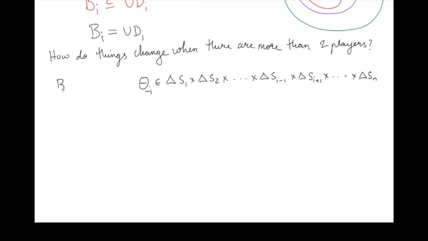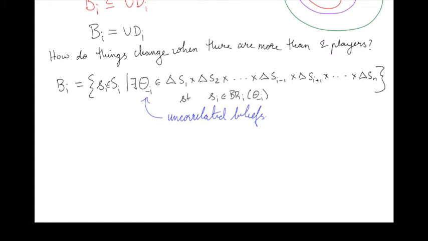So I'm going to define BI, rather than being the set of strategies that are best response to any belief that player I could have over the strategies of others, I'm going to let BI just be the set of strategies in SI such that there exists some belief in specifically this set such that SI is a best response for player I to this belief theta minus I. This set BI is a set of all strategies that are best response to beliefs that are uncorrelated.